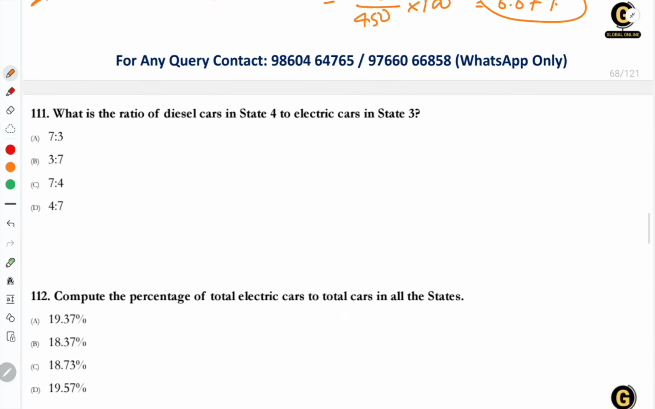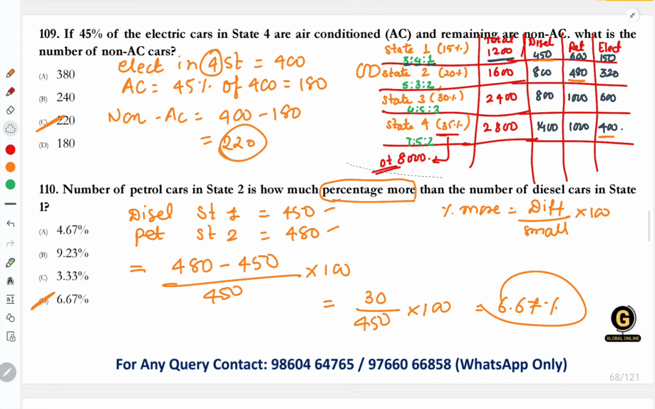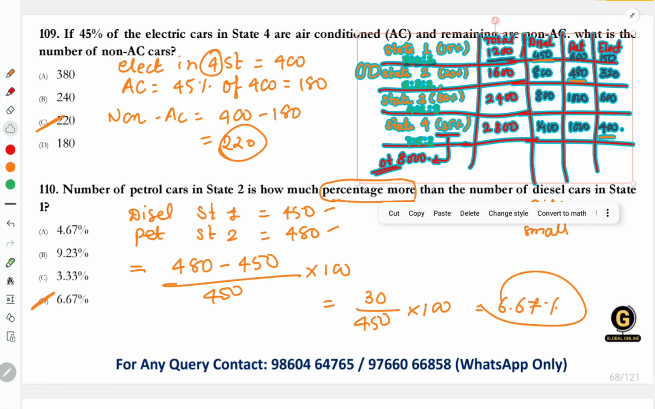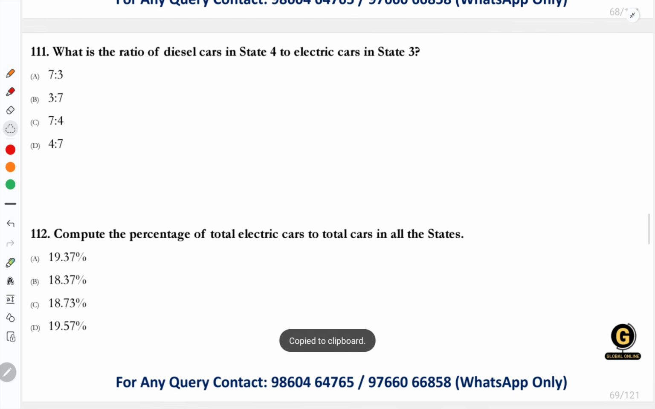Next question. Just one second, I'll just take this table downside. Okay.